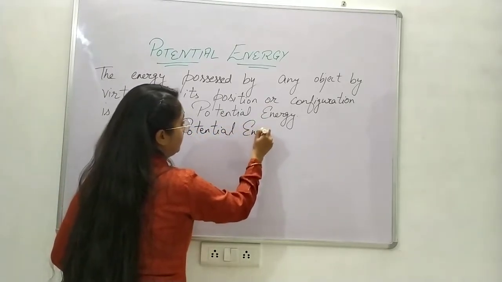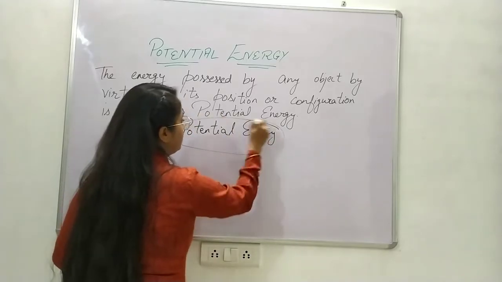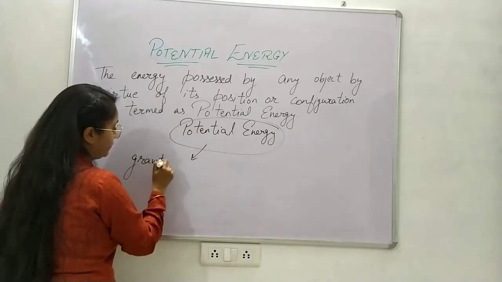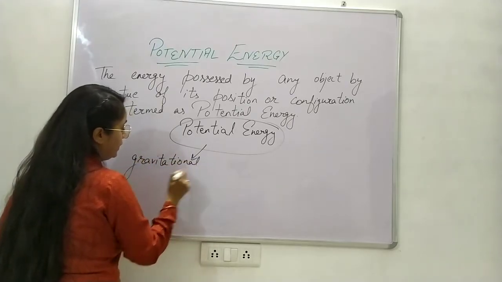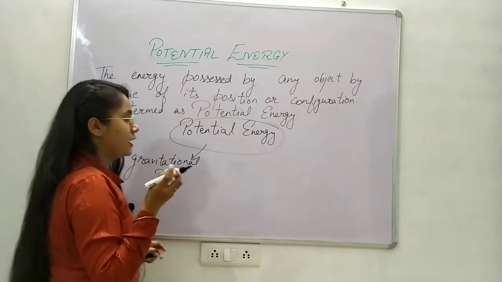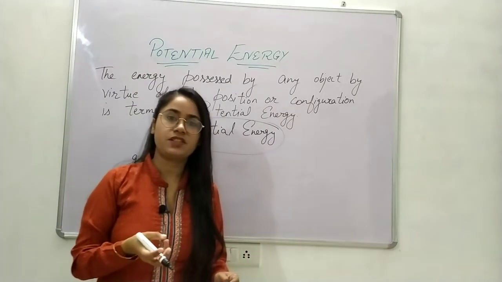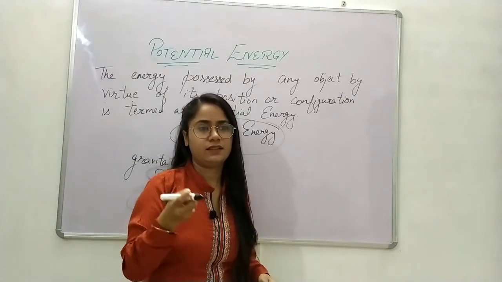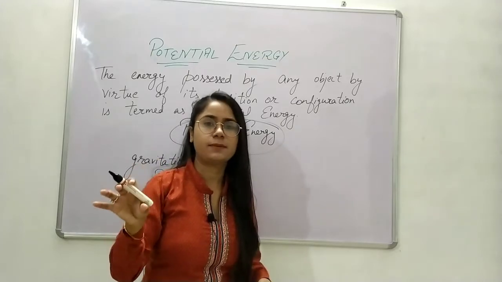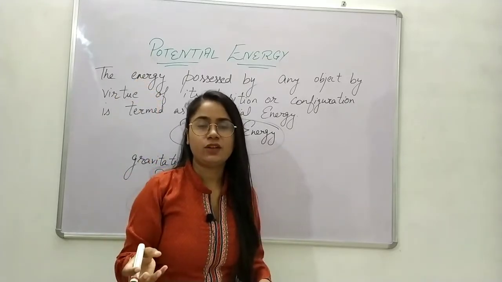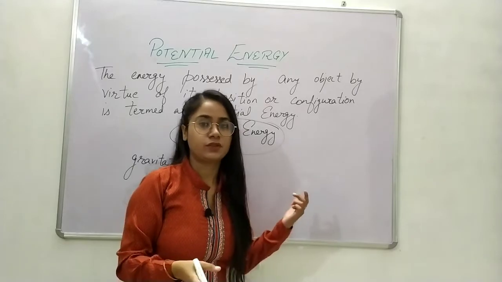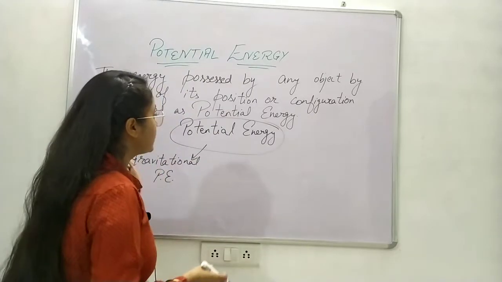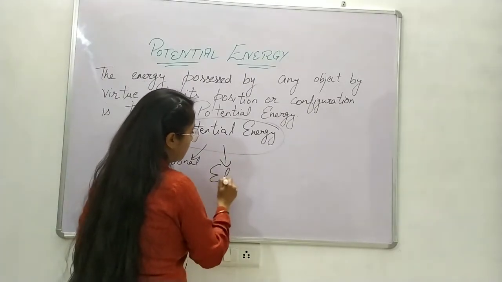Potential energy has been classified as gravitational potential energy: the potential energy possessed by the objects on which the force of gravity is acting, like when they are present at some height and the force of gravity of earth is acting on the object. That will be termed gravitational potential energy. Okay, now the second one is elastic potential energy.